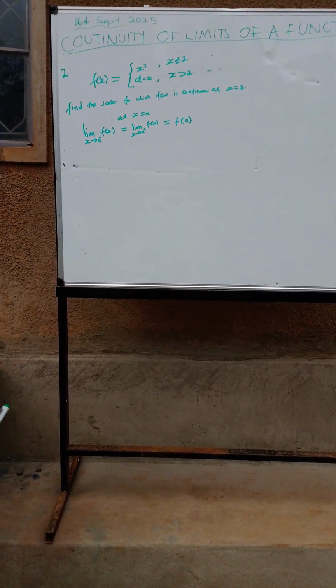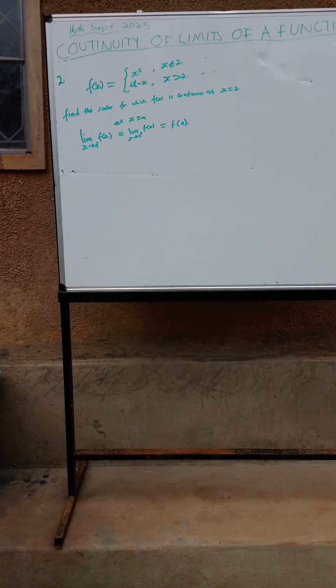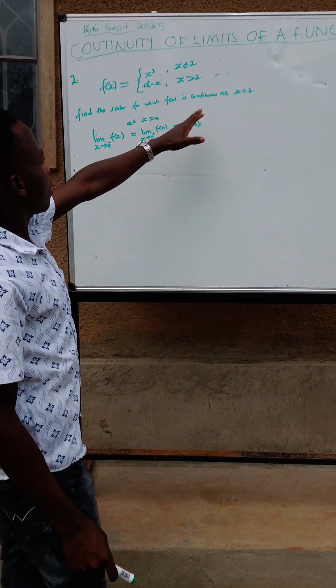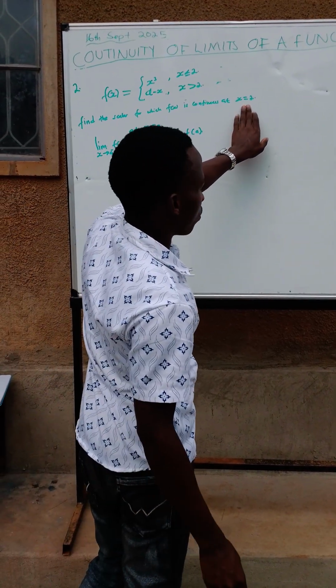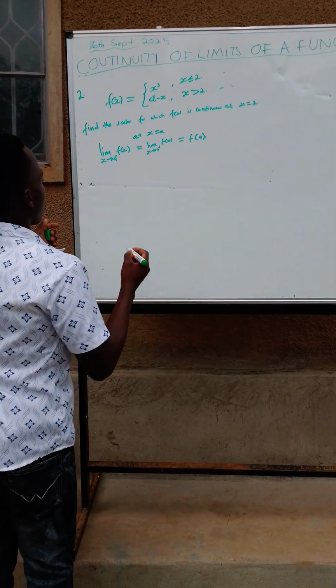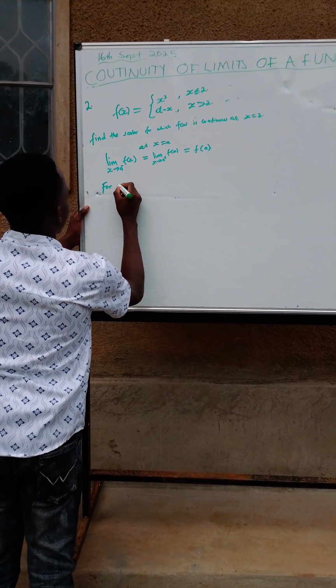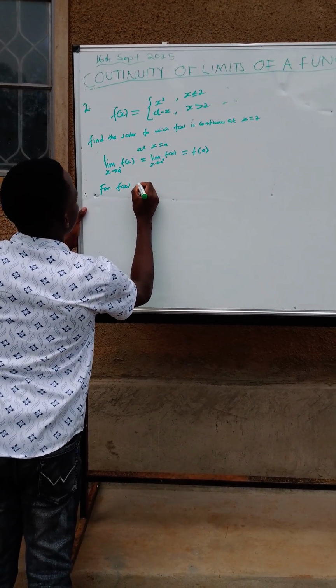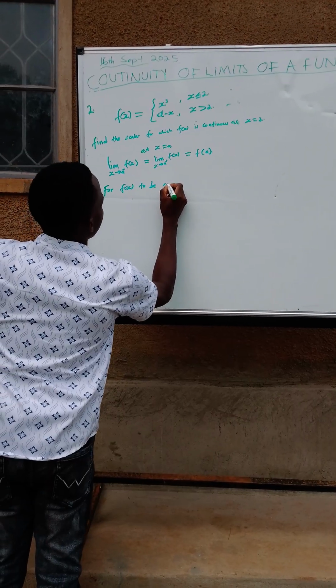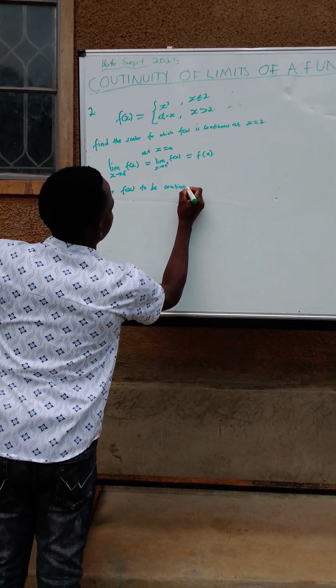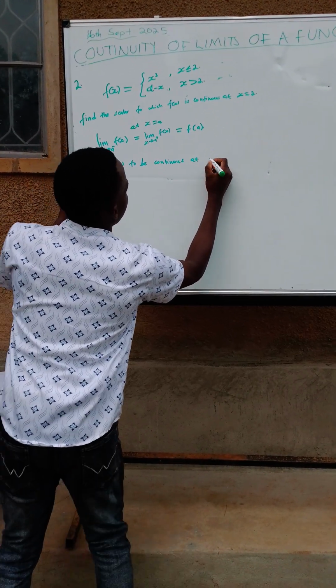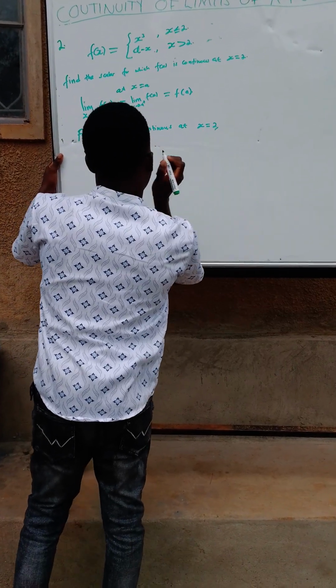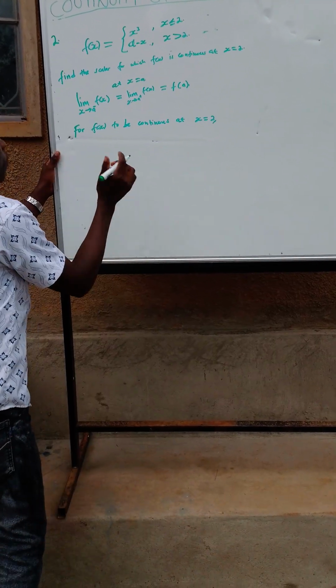If we try to see, here we are given our x as 2. What are we going to say? For f of x to be continuous at x equals 2, what should we follow?